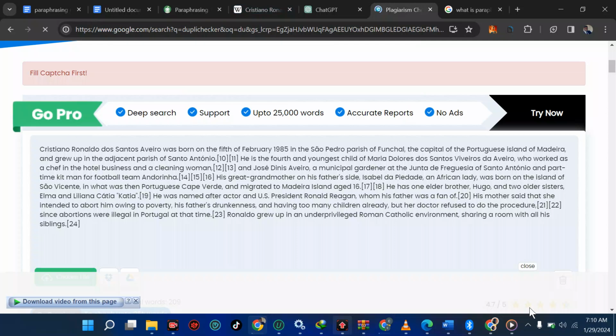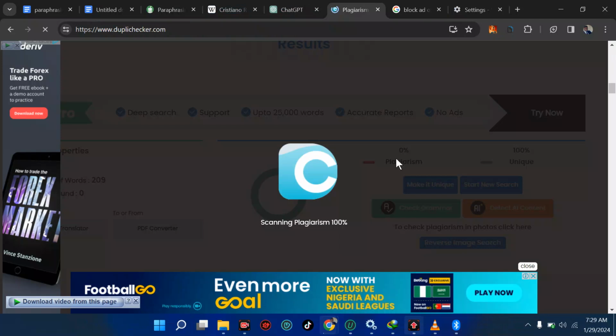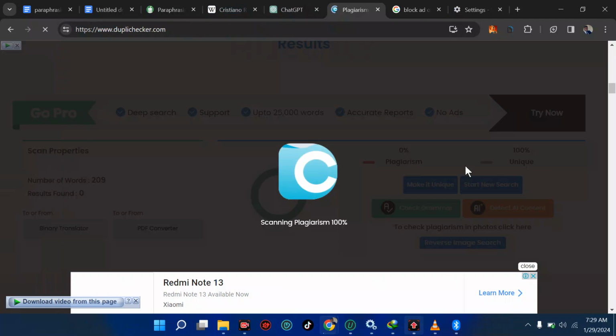All these sites have been amazing for a very long time. So after the test, you can read from the screen, though it's a bit darker. You can see this is 100% from Quillbot. It is 0% plagiarism and 100% unique. So it's in Quillbot to do magic to this.